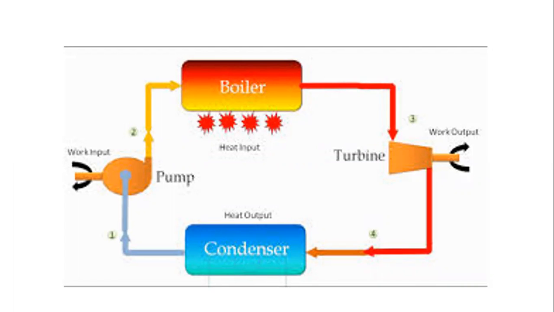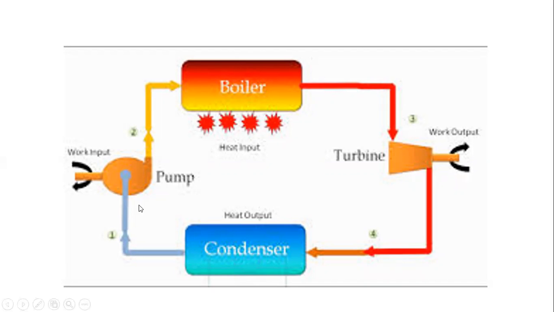The wastage of the turbine, that means the steam energy, is given to the condenser. In that condenser, the steam energy is converted into water. That water is somewhat hot, and it is given to the pump.